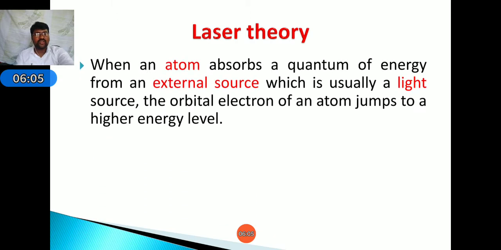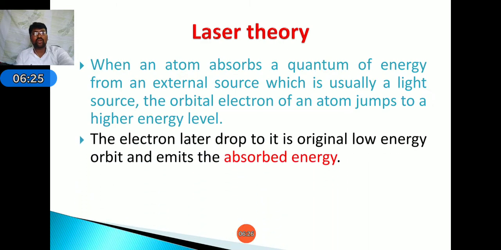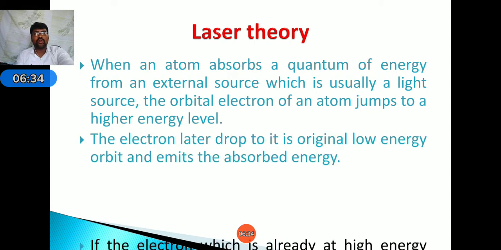Next, coming to laser theory. When an atom absorbs a quantum of energy from an external source, like a light source, the orbital electron of the atom jumps to a higher level, because it gets energy from the light source, that is, a photon of energy. Next, the electron later drops to its original lower energy orbit and emits the absorbed energy.